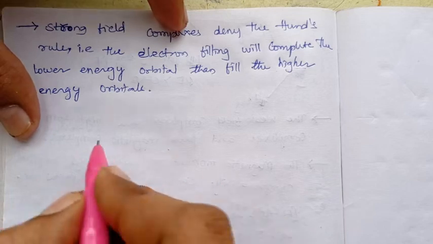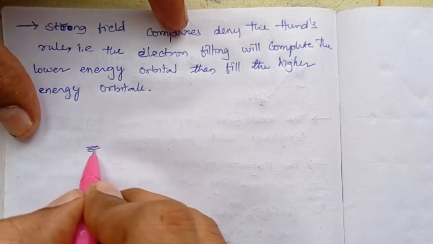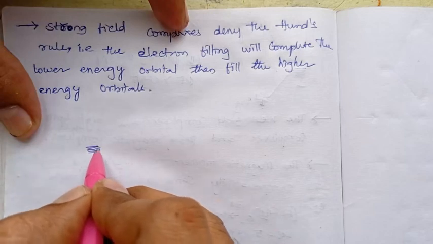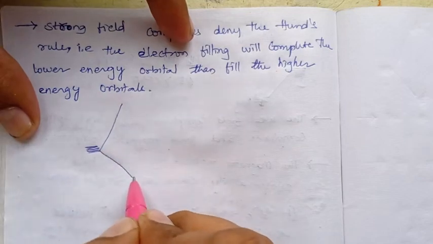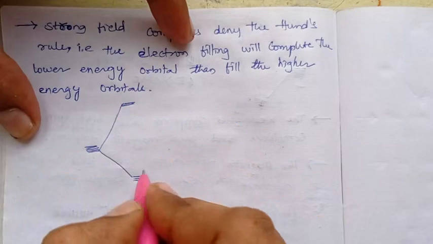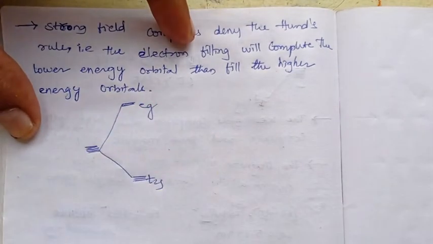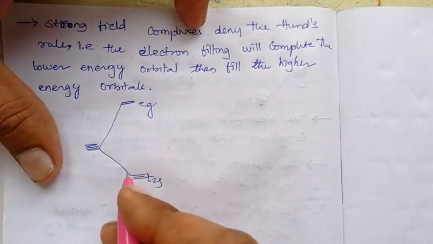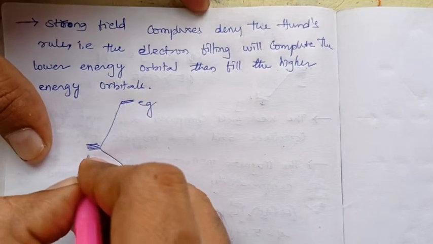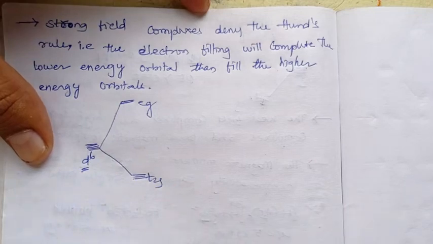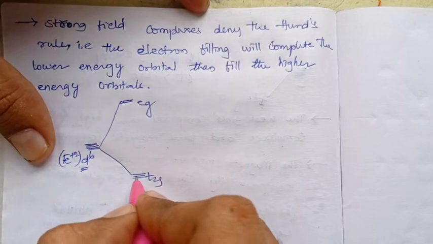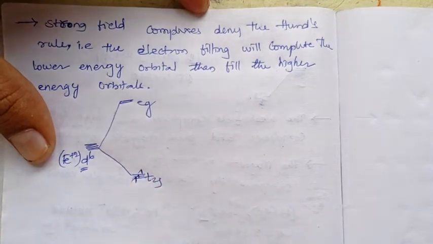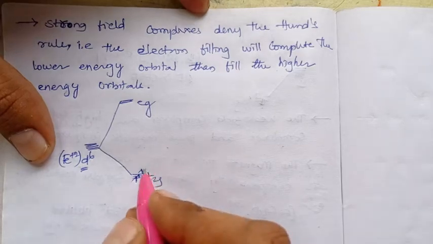Simple. Taking the same t2g, eg, in strong field complexes, if we take a ferrous complex having 6 electrons, there is no bother about the first 3 electrons filling.